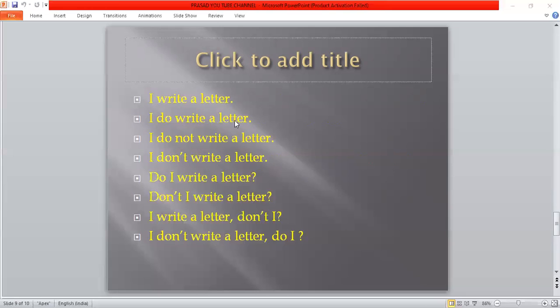Now, let's try to change it into negative. So, when we make a negative sentence, we just add not to this helping verb do. Okay? What we have to do?